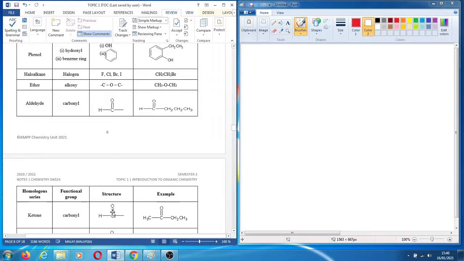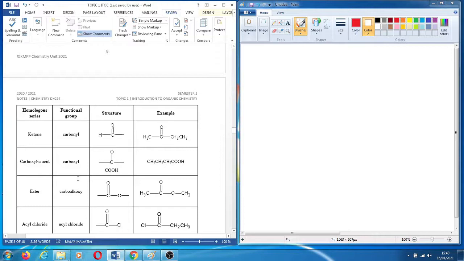Okay, I'm very sorry, this is the wrong structure. Should be C double bond O. Here should be R and R, or C and C. Help me to correct it, okay? C double bond O, C, C for this example. This is the complete example.